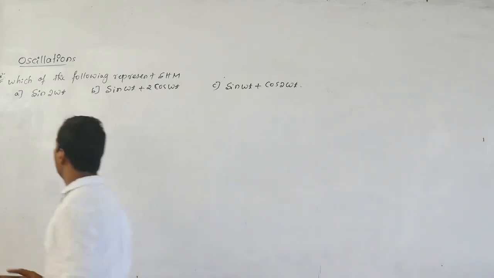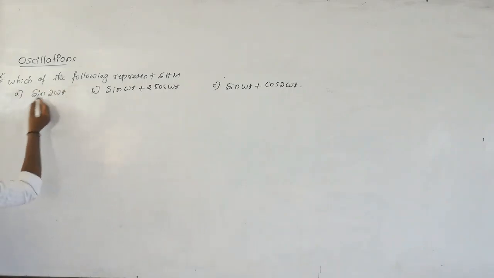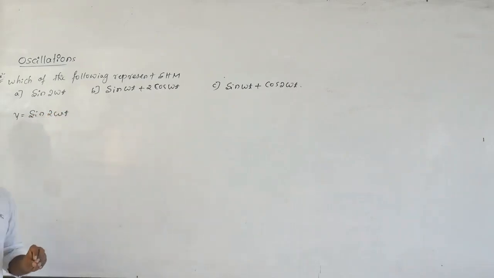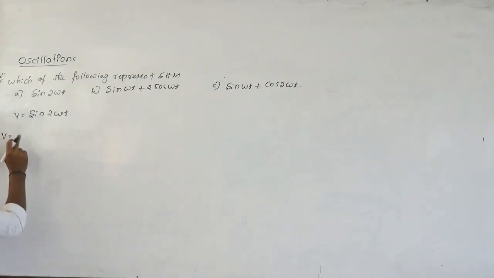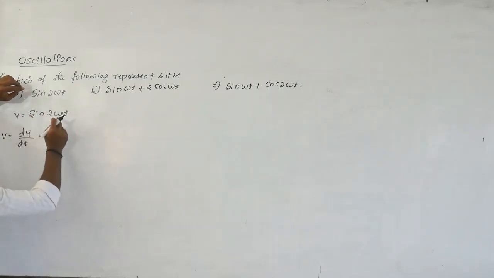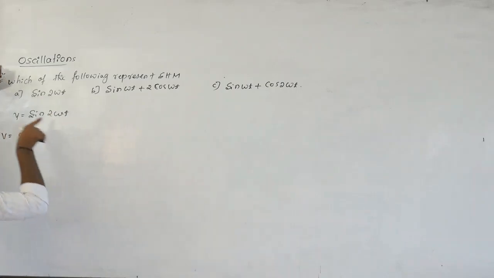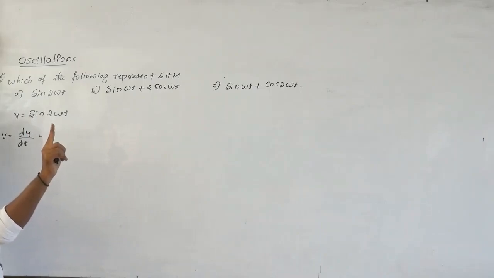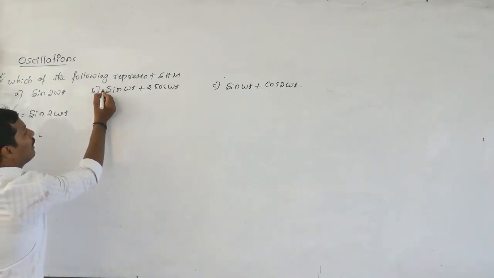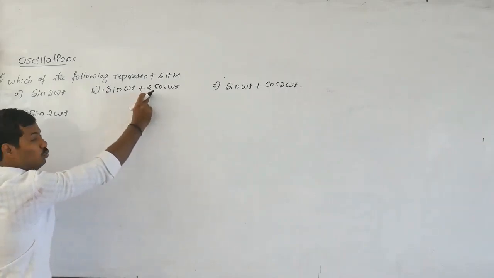The first one, I'll take it. The displacement is y equals sine of 2 omega t. Then we have to check the velocity, which is the rate of change of displacement, dy by dt. We have to differentiate this. There is no amplitude written, so the amplitude is considered as 1. In this equation, A is equal to 1 and B is equal to 2.